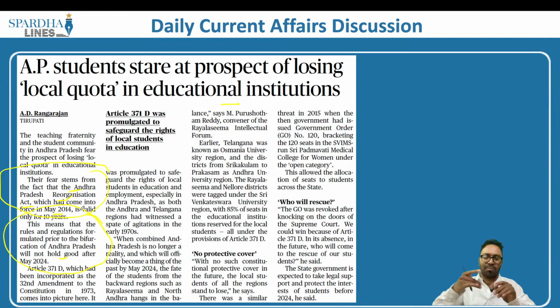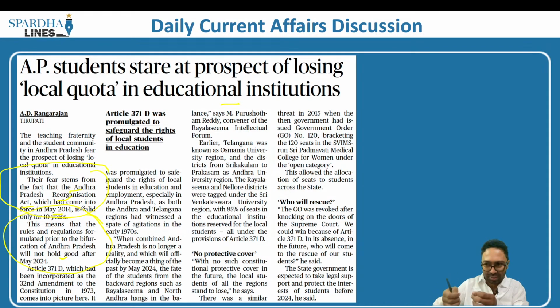The agitations were primarily because of Telangana and Andhra Pradesh in the 1970s, and then you had a few regions which are comparatively backward, so those regions were provided some sort of local cadre reservation. But now Telangana is a separate state, Andhra Pradesh is a separate state, and then we have this Andhra Pradesh Reorganization Act which was introduced. Now this will come to an end.